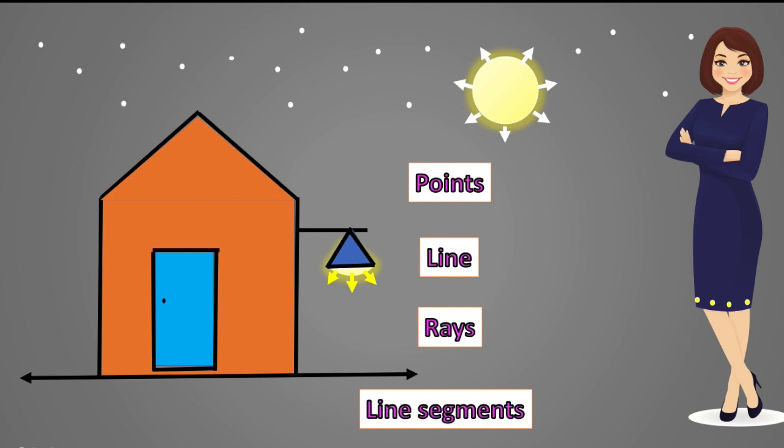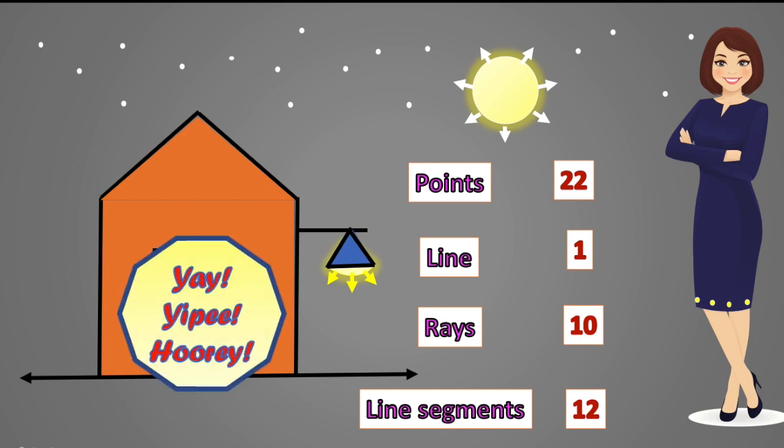Yes, so you have done it. Wow, you have counted the points. How many points are there? 22, right, excellent. How many lines are there? Only one, congratulations, very good. How many rays? Yes, very good. 10, well done. How many line segments? 12, excellent. You have done it.